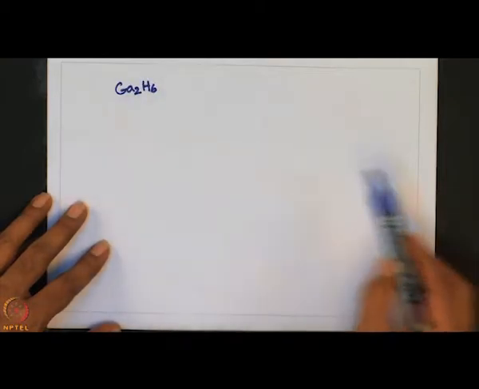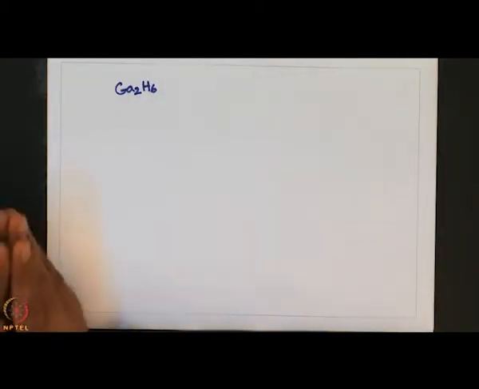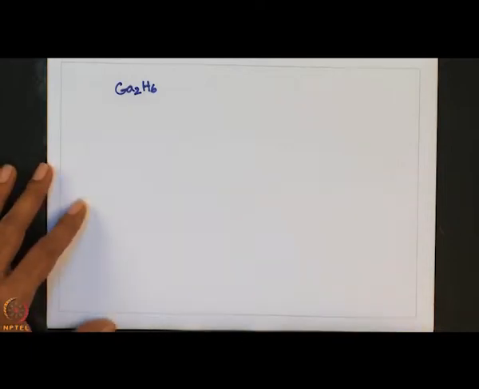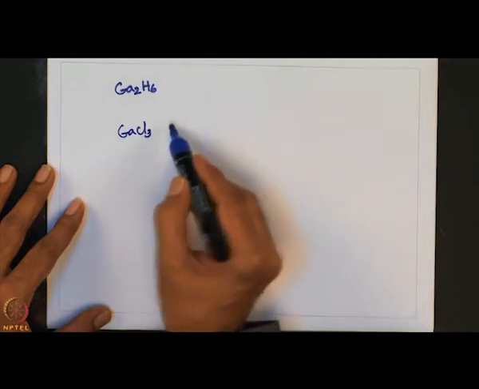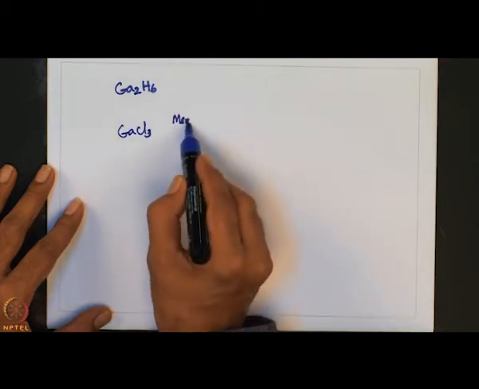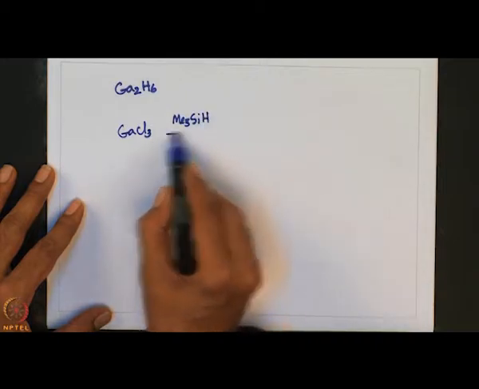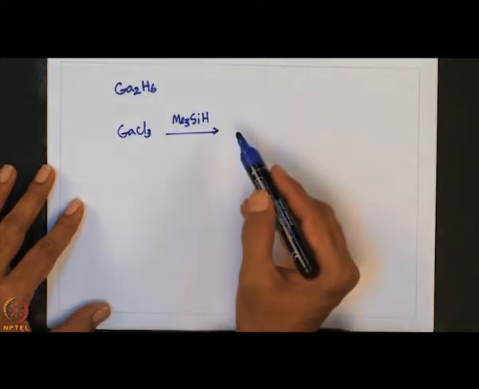So, let us look into digallane. The simplest gallium hydride is digallane, which is nothing but Ga2H6. It condenses at low temperature as a white solid, but decomposes about 253 Kelvin. One can conveniently prepare it starting from gallium trichloride, treating this one with trimethylsilane as a source of hydride ions.